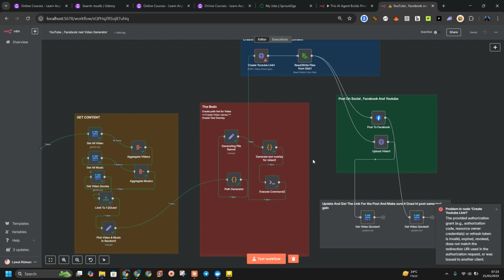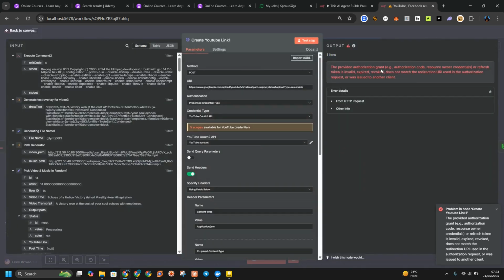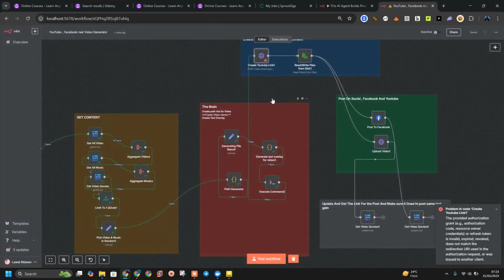Okay, so the reason why I can't post right now is because the authorization code has expired. So I have to go and create a new one, or load a new one.